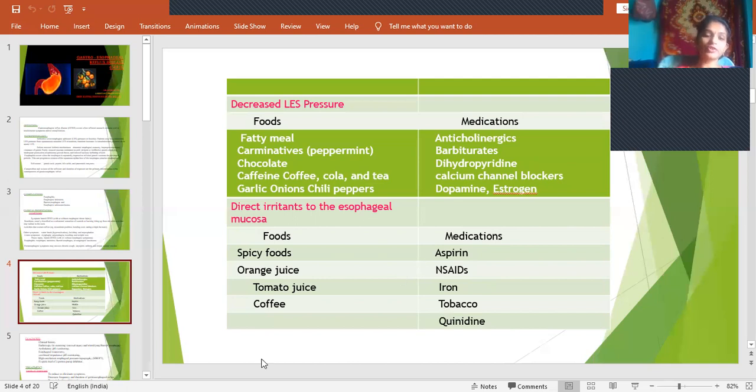So this is the etiology of GERD. One is decreased LES pressure, the other is direct irritants to the esophageal mucosa. And what are the foods that cause it and what are the medications that cause it? Just have a look over it and remind yourself.